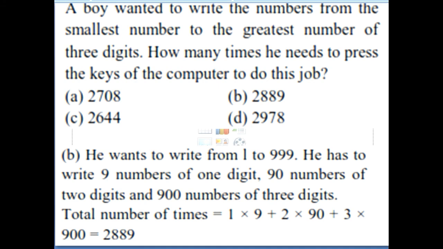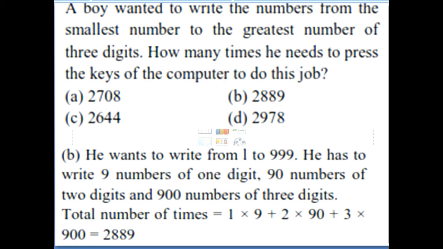Now a boy wanted to write the numbers from the smallest number to the greatest number of 3 digits. How many times does he need to press a key of the computer to do so? You have to find it out. A boy wants to write the numbers from the smallest to the greatest 3-digit number. So 1 to 999, that is the greatest 3-digit number, from smallest to greatest.